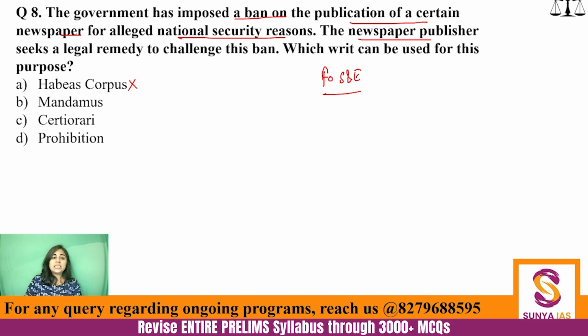If you can see, the step has been taken by the government, and the government is an administrative body. Now you have to take this action against administrative bodies. So certiorari is not applied against administrative bodies. Prohibition is not applied against administrative bodies, right? So you will cancel out certiorari and prohibition and you will go for mandamus.